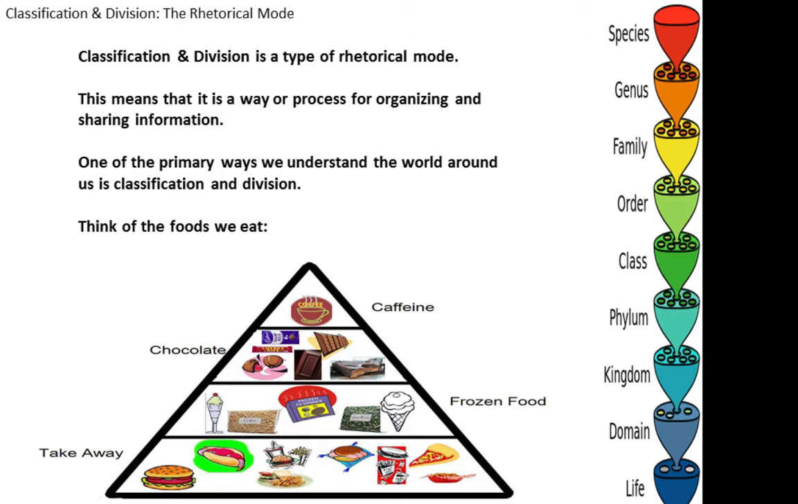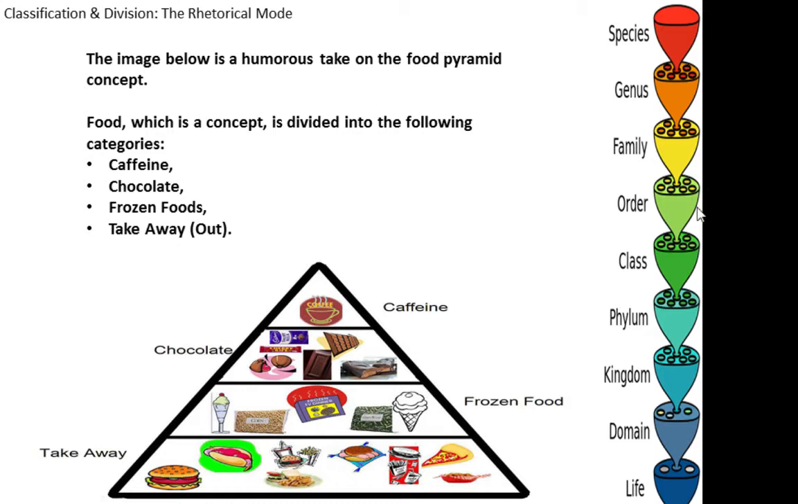So one of the primary ways we understand the world around us is through classification and division. If we think about the foods we eat, and what we have here is actually a sort of goofy food pyramid, a silly food pyramid for us to examine, where they've taken the concept of food and classified it into groups, divided it into groups. So you can see that division here. We have caffeine, chocolate, frozen foods, and takeaway. I prefer calling it take out. So that's our groups. We've taken this big category of food and broken it into these groups.